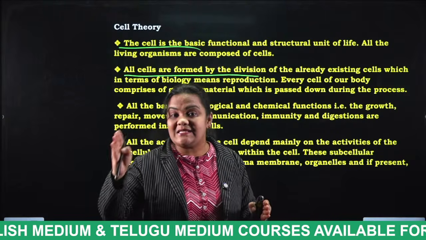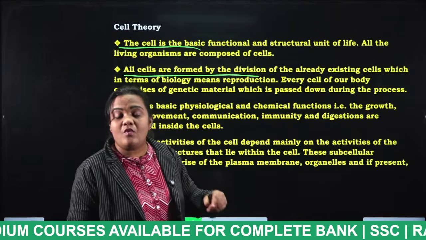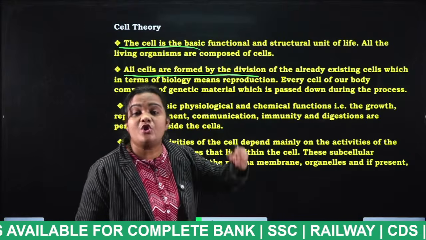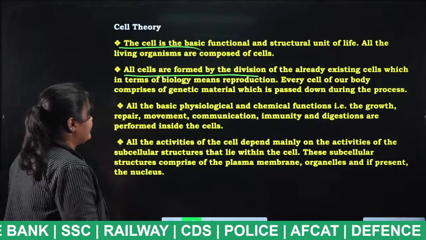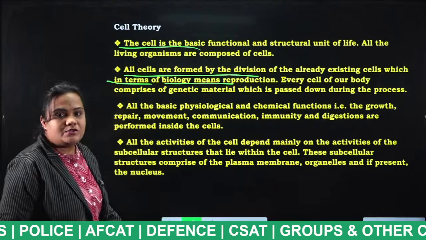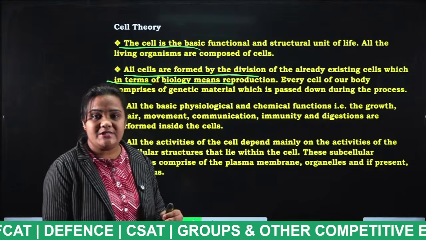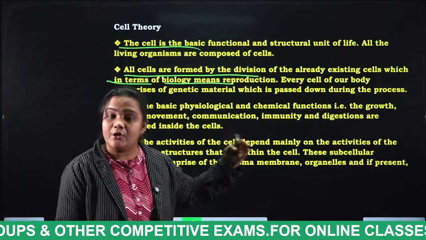The newly formed cells are made from the already existed cells. That means what is happening here, students? The division of cells happens continuously. Okay? Next, which in terms of biology means reproduction. So how does the reproduction happen, students? In the similar way, the cells divide continuously in the human body.